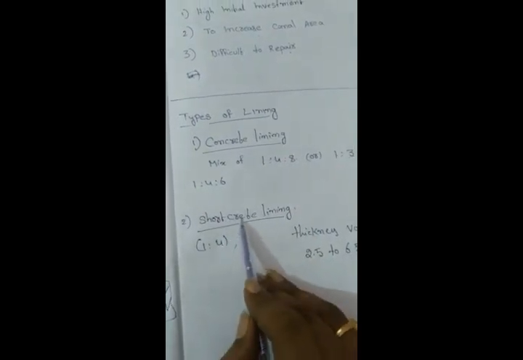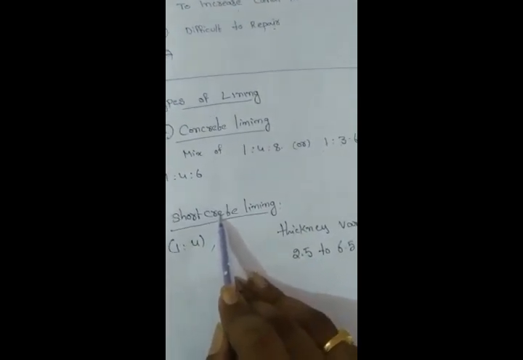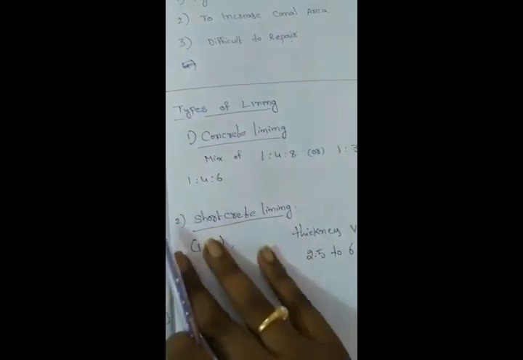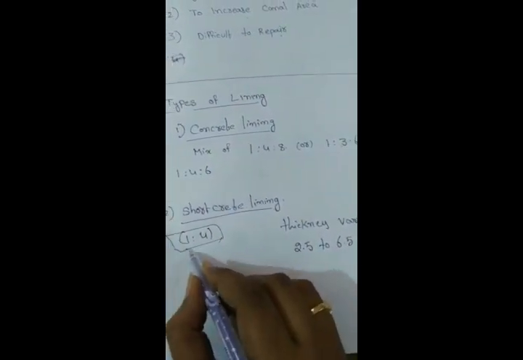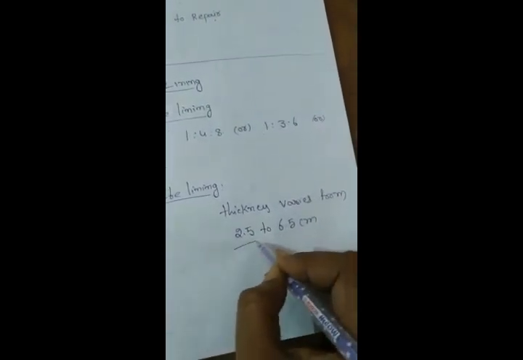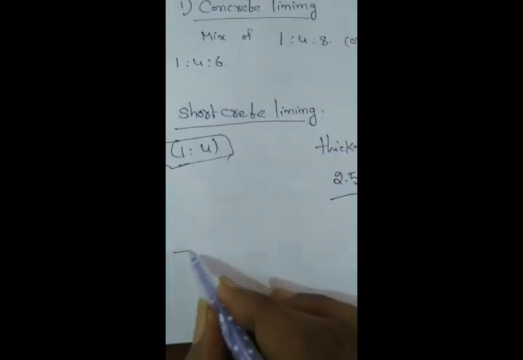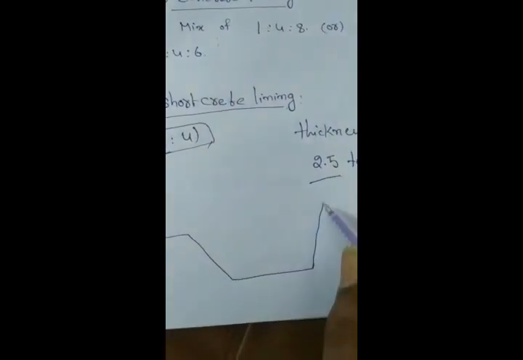Next one, shotcrete lining. Shotcrete is nothing but spraying of concrete. Here we are using a 1:4 ratio of concrete mix, and the thickness varies from 2.5 to 6.5 centimeters. For example, this is a canal cross section.